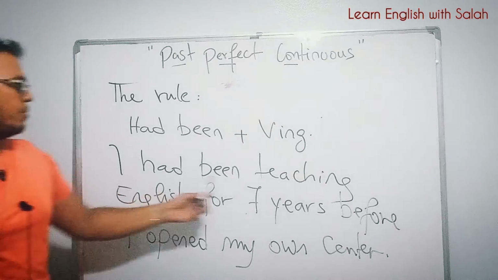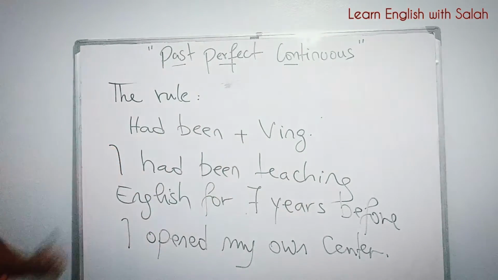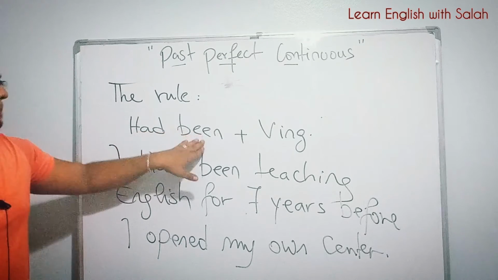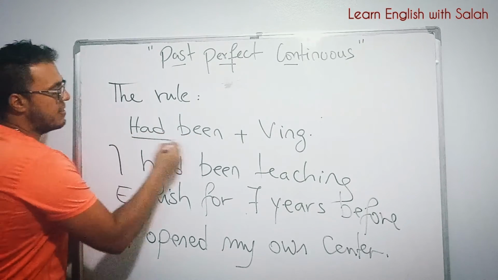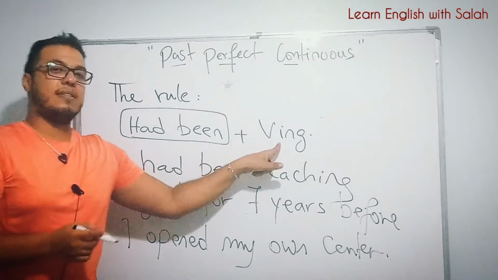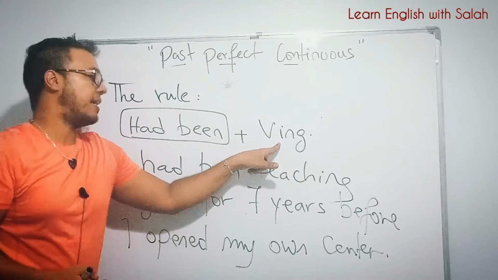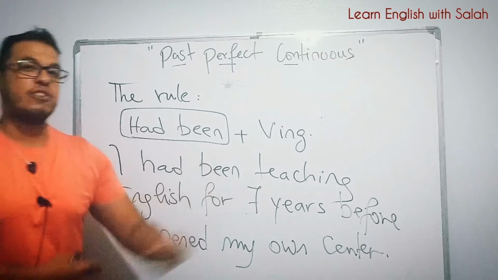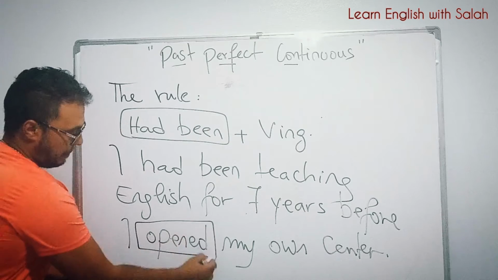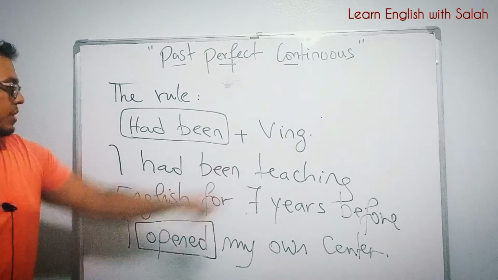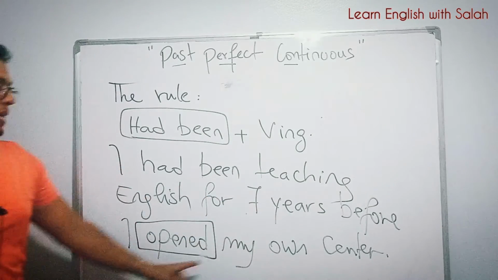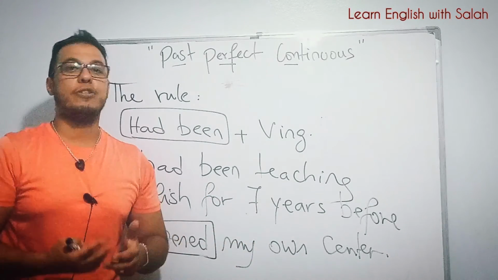Okay, this is the continuous action, the past perfect continuous. Always we have had been. There's no change in this. We always have this composition. Okay? And this is the action, the continuous, the progressive action. And then if we have another action happening in the past, we put it in the simple past. Okay? I had been working or I had been teaching English for 7 years before I opened my own center.